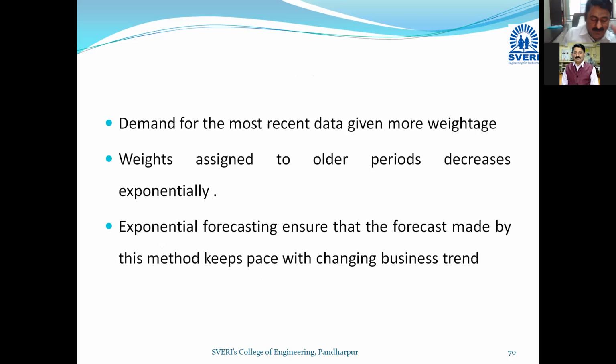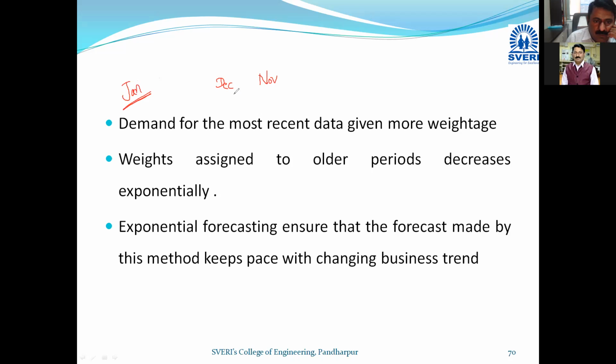Very important: the demand for the most recent data. Let us assume I am having the data for different months. I have the data for December and for November, and I want to predict for the next month, that is January.